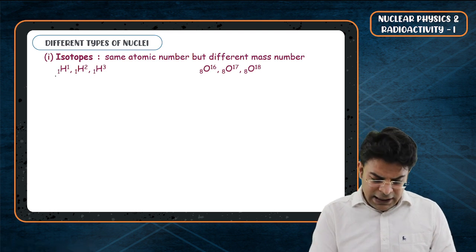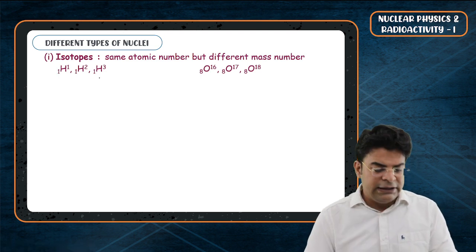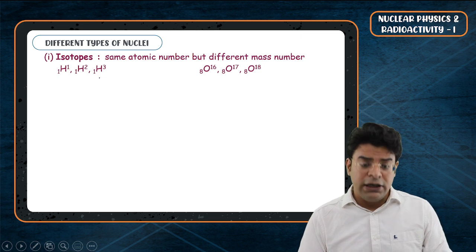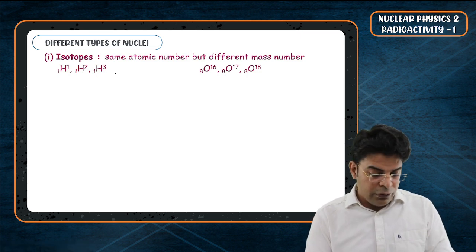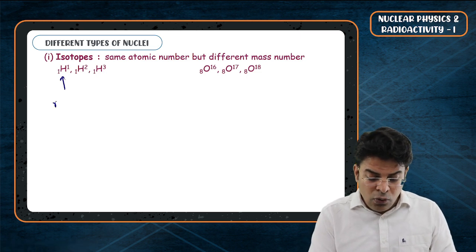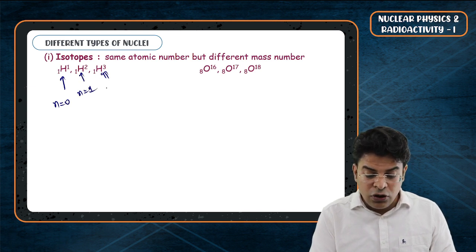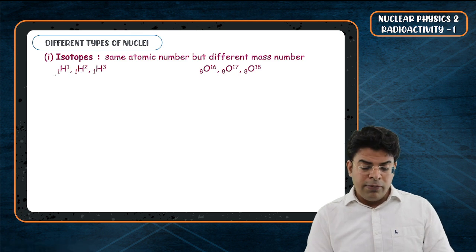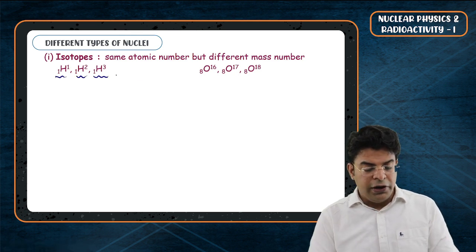Here you can see that the atomic number in all three is the same, 1, but the mass number is different: 1, 2, 3. This first one has no neutron, the second one has one neutron, and this third one has two neutrons. Their names are hydrogen, deuterium and tritium.